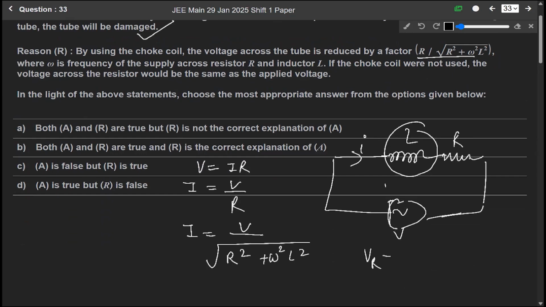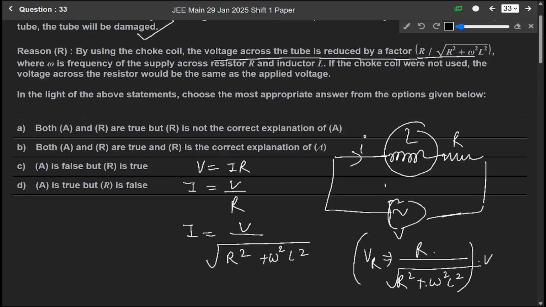So V_R will be equal to R over the square root of R square plus omega square L square, times V. So the voltage across the tube is reduced by a factor of R over the square root of R square plus omega square L square, times V. It means the reason is also correct.